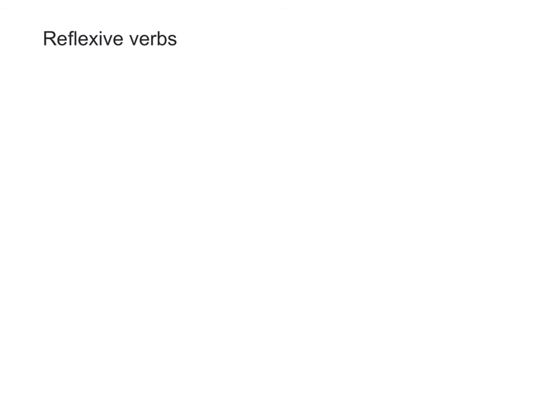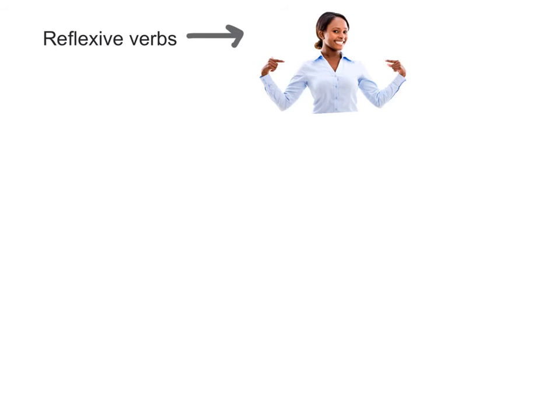So let's do a little review. Reflexive verbs are used to express something that people do for themselves. For example, washing one's hands, brushing one's hair, bathing oneself, those are all reflexive actions because the person doing the action also receives the action. We also know that a verb is reflexive if its infinitive form ends with the letters se.